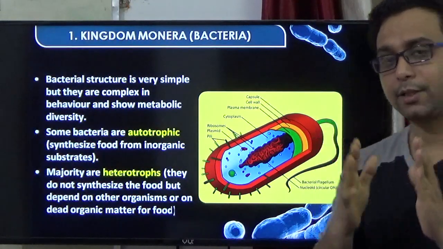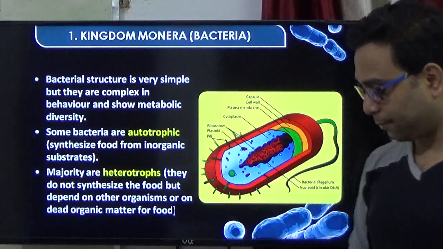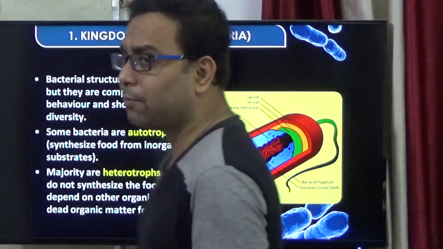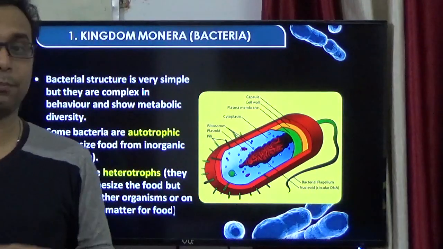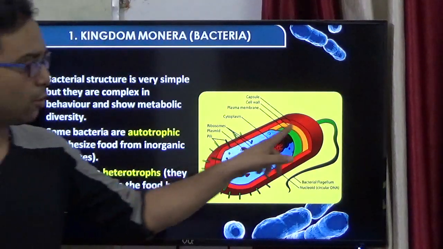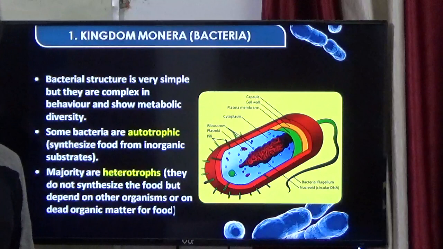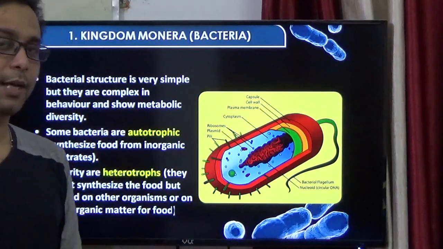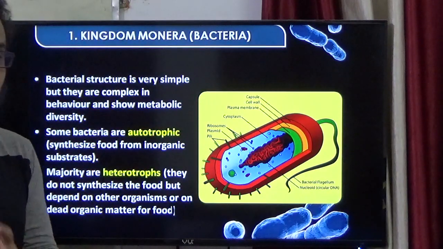Ribosome, that is a 70S type. What is the function of the ribosome? The function of the ribosome is to prepare the protein, right? But it is a 70S type. In bacteria, a long thread-like structure is there. That is called the bacterial flagellum. It helps in bacterial motility.